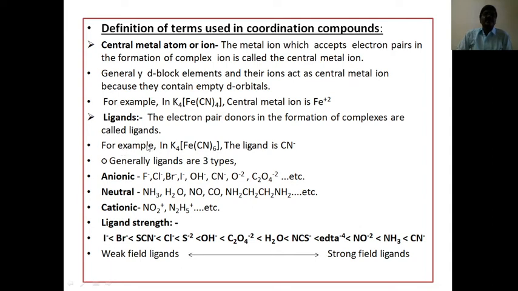What are the examples of ligands? Let us consider this example. In K4[Fe(CN)6], the ligand is CN-. Generally, ligands are available in 3 types: anionic ligands, neutral ligands, cationic ligands. These are all 3 types of ligands.